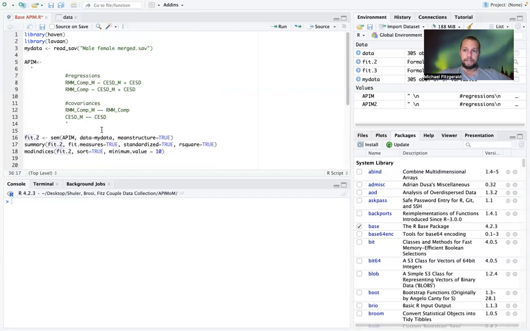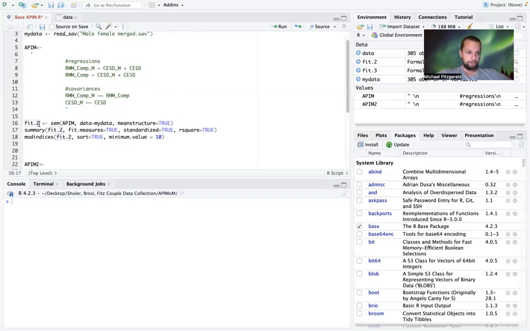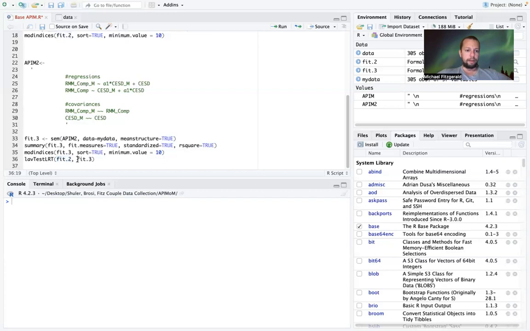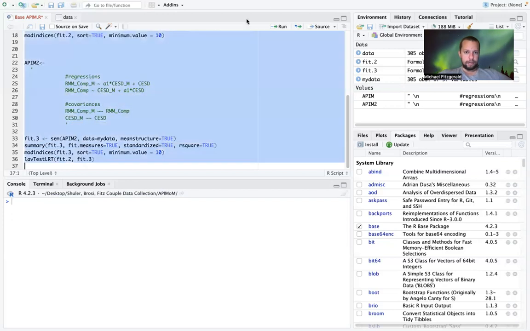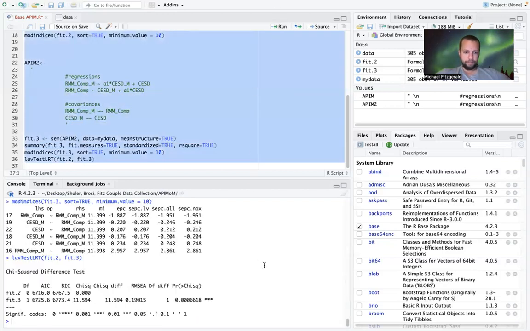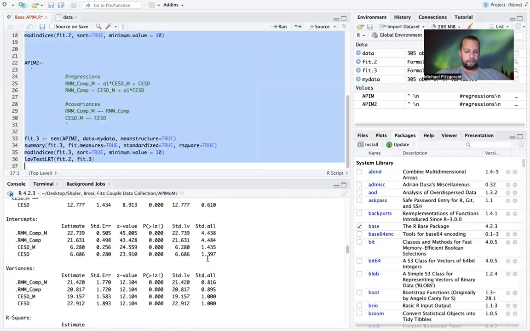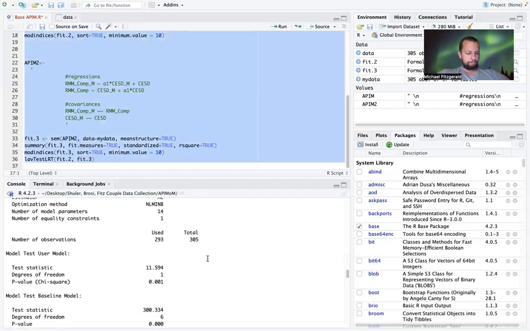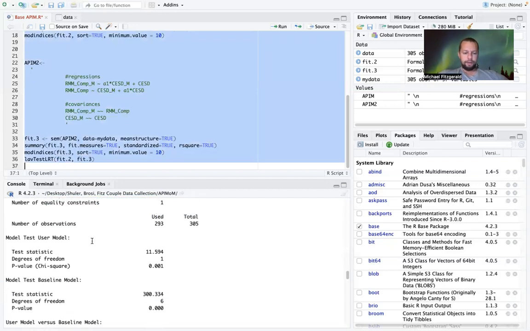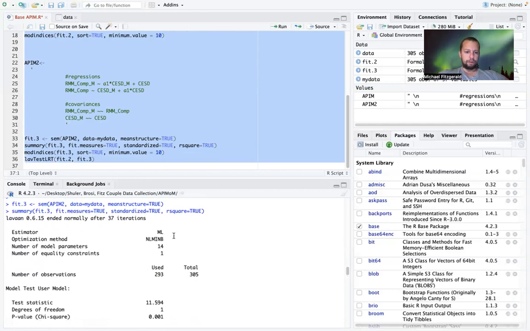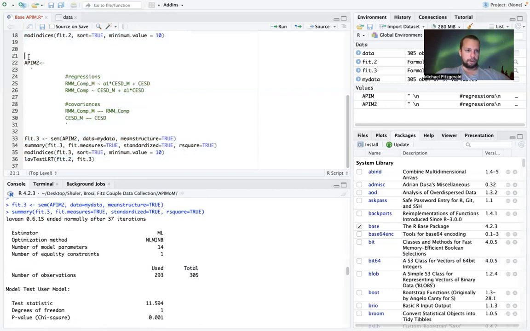This is the baseline actor partner model, which is fit2, with my model with one additional degree of freedom, where we have those actor effects constrained to be equal. And so I will actually just highlight everything and we can go ahead and run it. And so we ran two models. So these are the results from the first model. And so we'll kind of breeze by those, and we will scroll down to our new model, this model APIM2, where our actor effects are constrained.